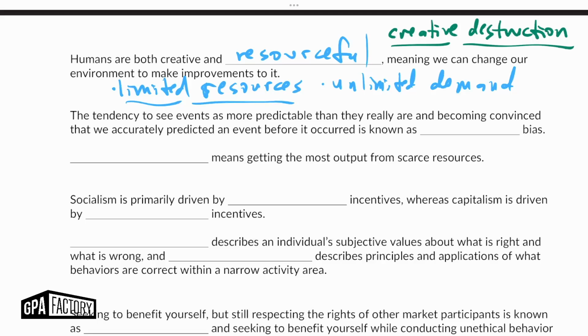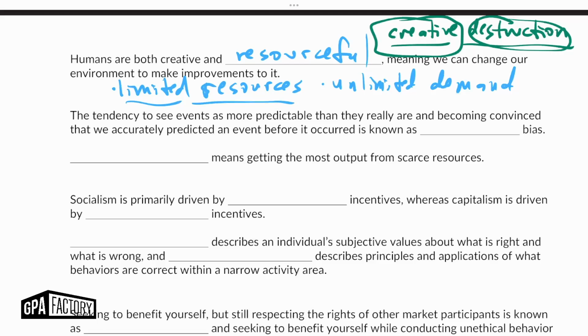So DVDs going away to make way for streaming all over the globe. DVDs were great for the longest time. I remember in my childhood, DVDs were around, very, very popular, but then that gets destroyed to make way for or to create that new industry. So creative destruction, very powerful in a society.